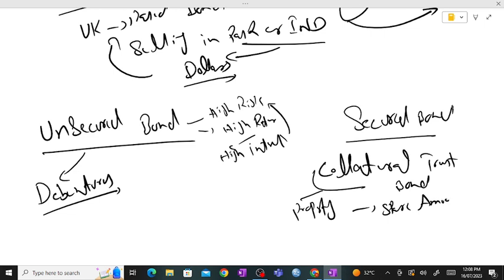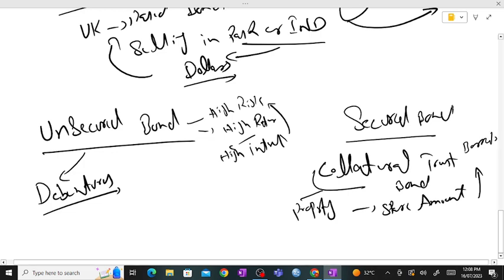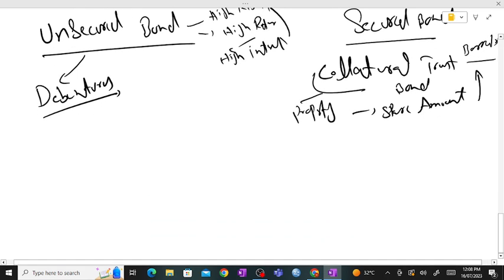In case of a loss, they would pay back the borrowers. Because of their backup plan, the bond they issue would be a secured one. And normally the collateral value is generally high, 25 to 30% more than the bond value.